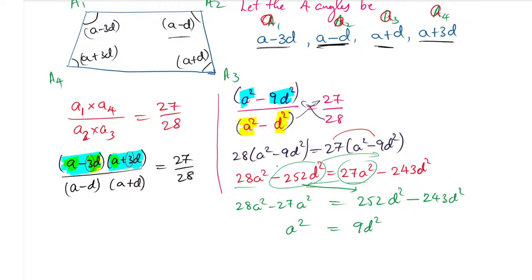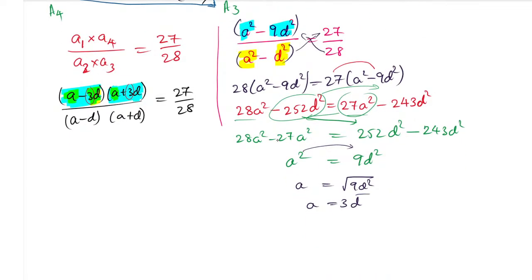So now both the sides we have square. So what I will do is the square, I will take it to the other side. It will become a is equals to root of 9 d square. Root of 9 is 3 and d as it is. The root gets cancelled. So a value is nothing but 3 times d. This is our important equation. Remember this equation. Okay. Now we will go back to the question.